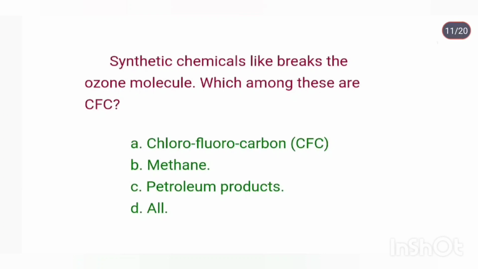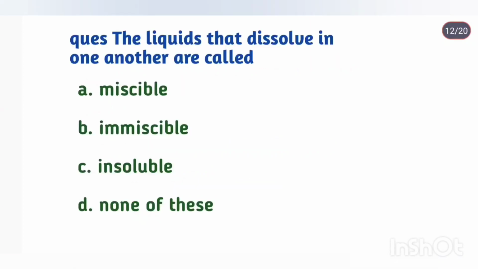Which among these are CFC? Chlorofluorocarbon. The liquids that dissolve in one another are called miscible. When two liquids mix completely and there is no distinguished layer between them in the solution, they are said to be a miscible solution.